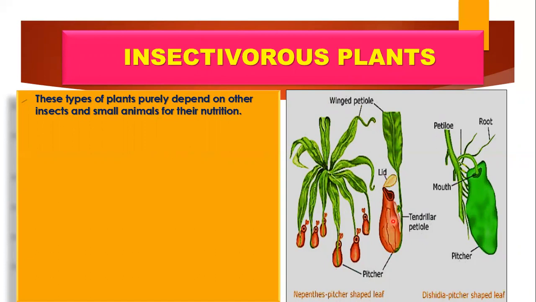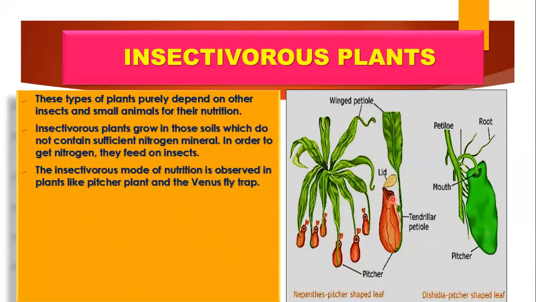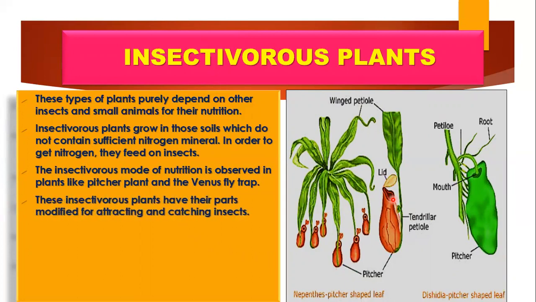Explaining the insectivorous plant with the help of the pitcher plant, this mouth is very slippery, so whenever an insect comes near it, it slips into the pitcher and the lid gets closed, and the insectivorous plant derives all the nutrients from the insect. Because these leaves are green in color, that means they can carry out the process of photosynthesis.